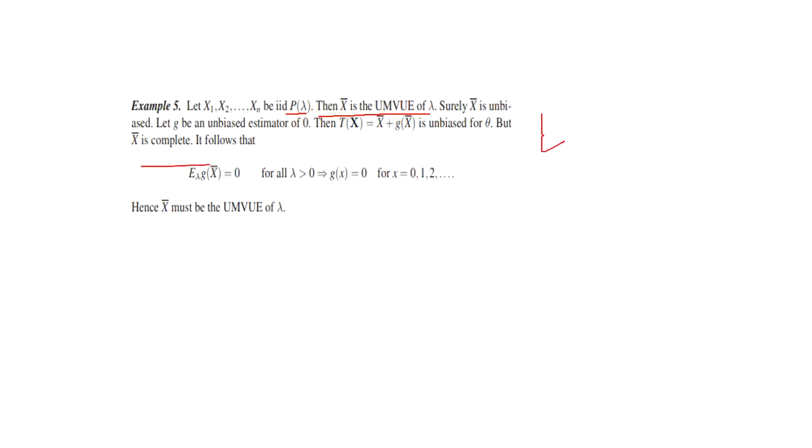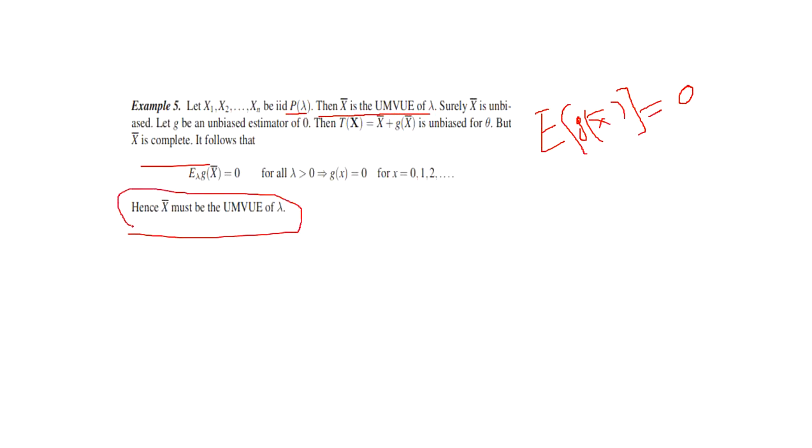We know the condition for finding a complete statistic. When it is satisfied, then we can say that the distribution is complete. Here, by observing the above theorem results, we can say that it is the uniformly minimum variance unbiased estimator for lambda.